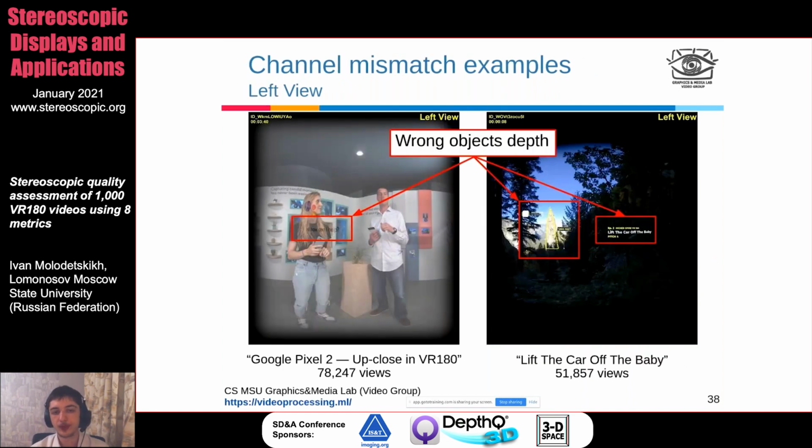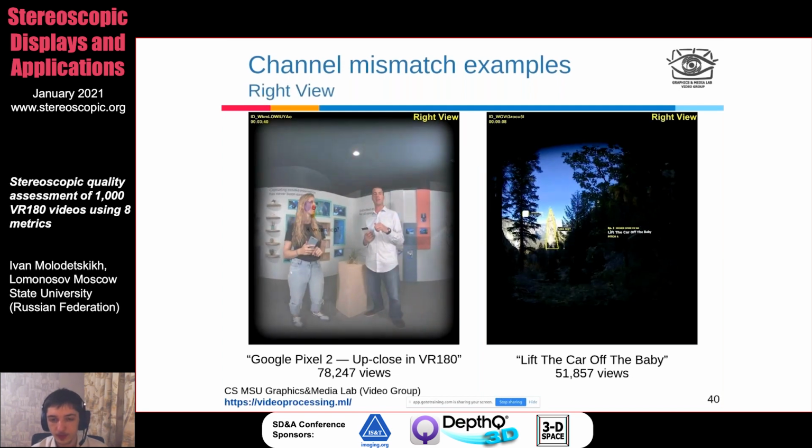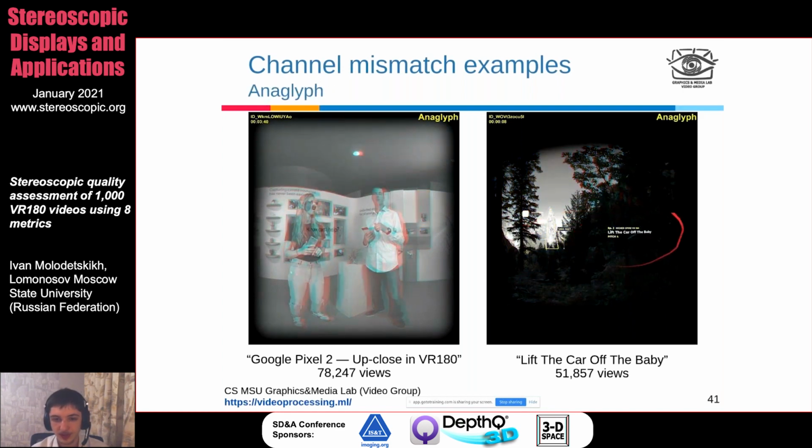Next, our channel mismatch metric actually found a few wrong depth artifacts. So on these videos, these are VR180 videos with overlays. However, if you pay close attention, you can see that the overlaid content that should be in front of the whole video does not actually move between the views. So it's positioned at infinity, even though it's in front of the view. And here's an anaglyph. You can see that the text is gray here, so it doesn't move. So our channel mismatch metric caught these wrong depth examples on the videos.